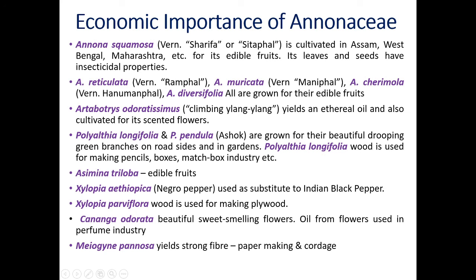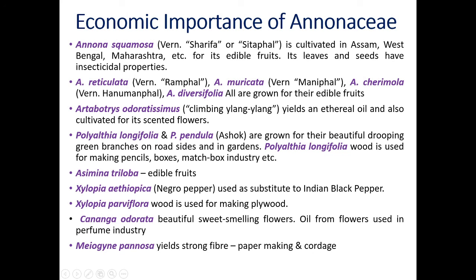Annona reticulata. Vernacular name is Ramphal. Annona muricata. Vernacular name of this plant is Mamaphal. Annona cherimola. Vernacular name Hanuman phal. And Annona diversifolia. All are grown for their edible fruits. Ramphal, Mamaphal, Hanuman phal as well as Sitaphal, they are edible.